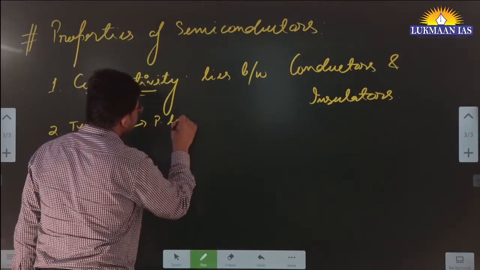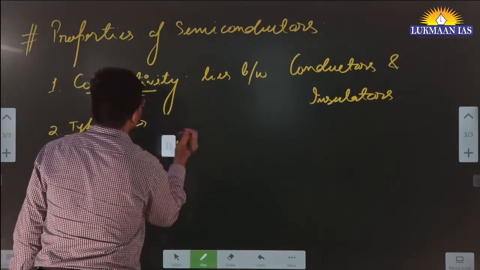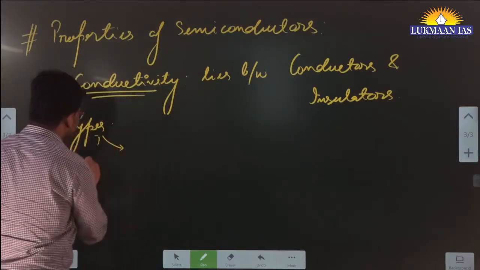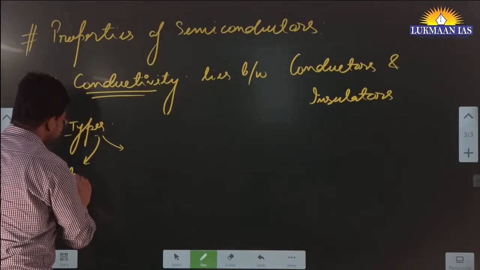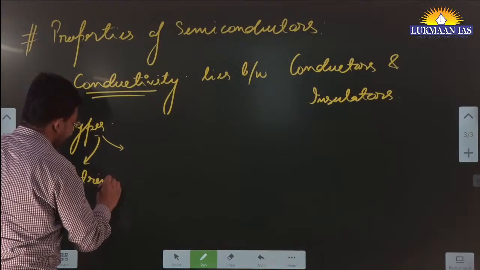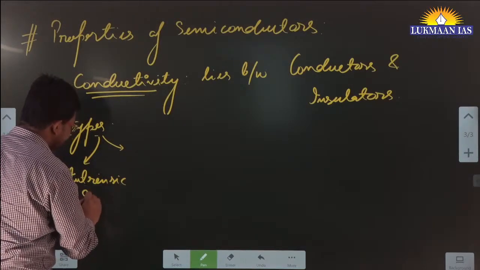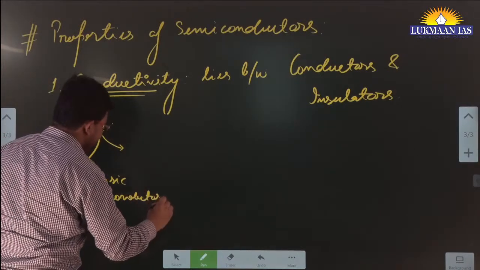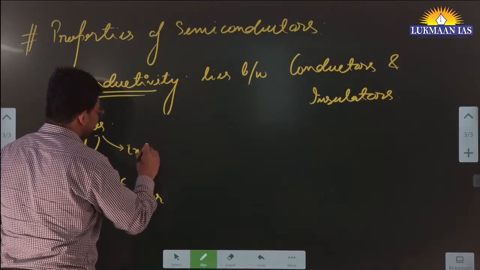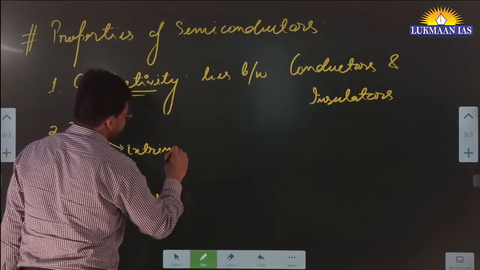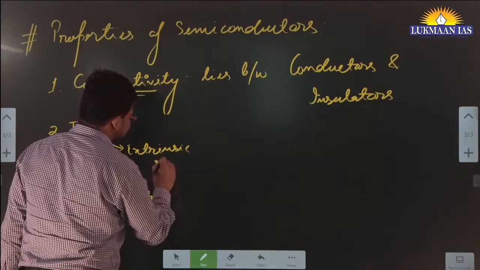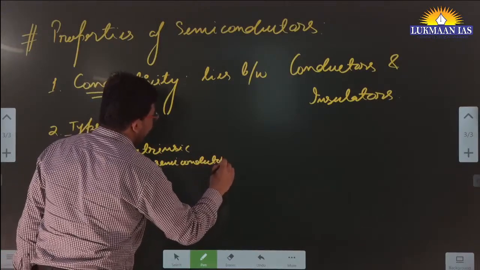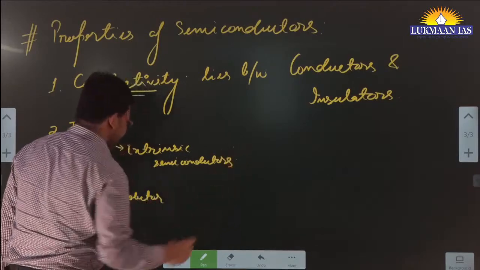so we can have one type of semiconductor to be p-type semiconductor. But before going to this, we need to understand that semiconductors can be broadly classified into two kinds. One is known as intrinsic semiconductor. Second is known as extrinsic semiconductor. So one is intrinsic semiconductor, other is extrinsic semiconductor.